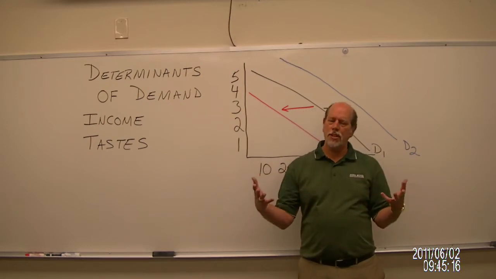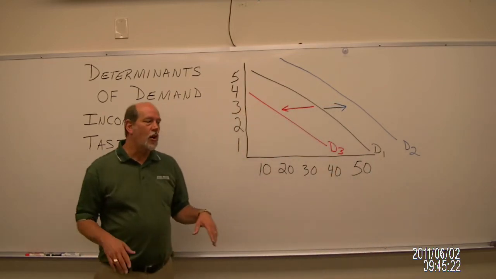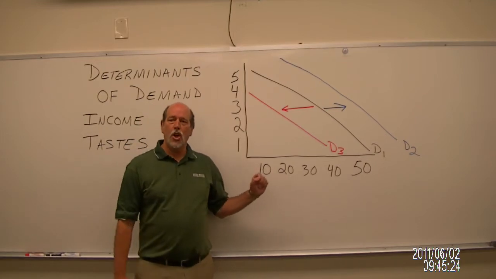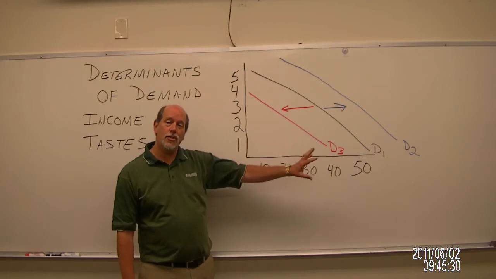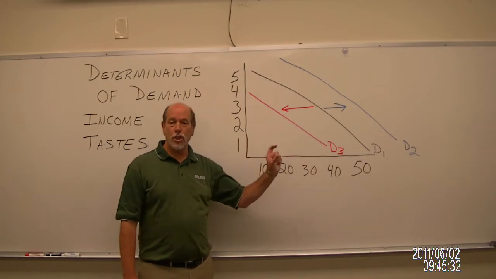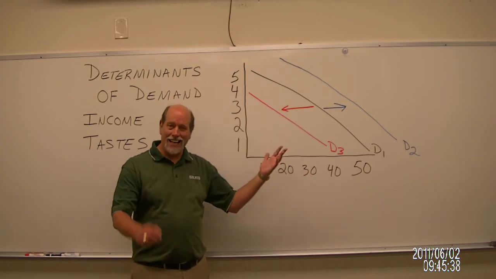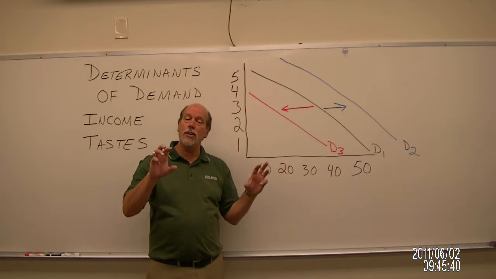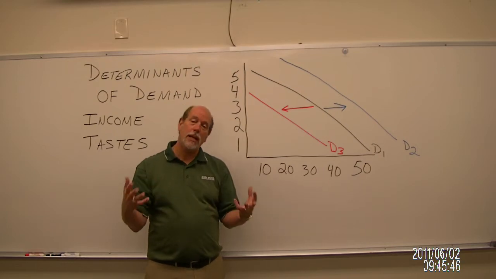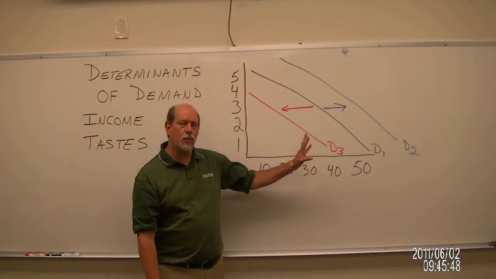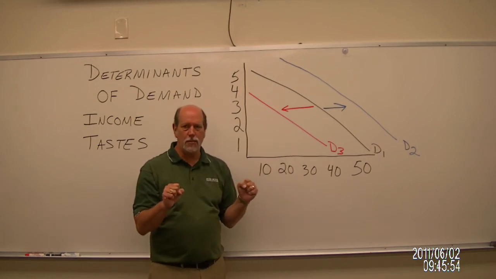Now let's look at the big difference that we see when we go to graph those changes. If you'll recall from our discussion about the law of demand, we had one demand curve, and we talked about changes in price as they related to a very specific quantity. When we showed that in picture form, we talked about it as a movement along the curve. And that's a term that I told you to look for when you get ready to deal with those multiple choice questions. Now, as we talk about a change in demand, we're going to see a big difference, right? We're going to see people spending much, much more, or people pulling back and spending much, much less.